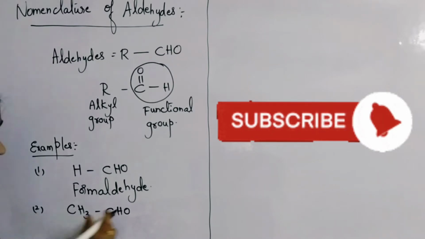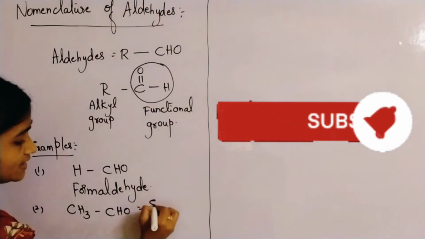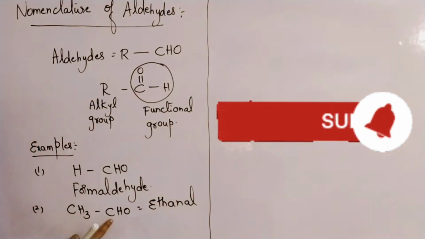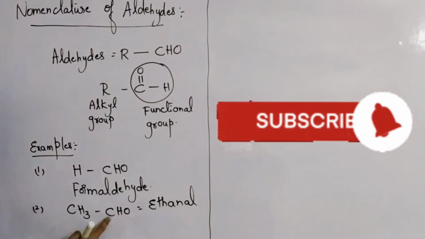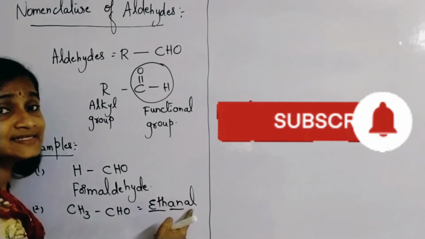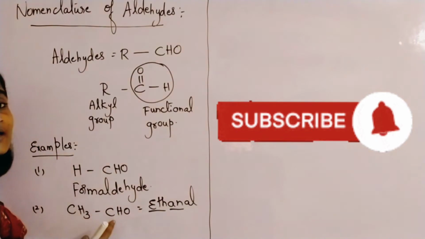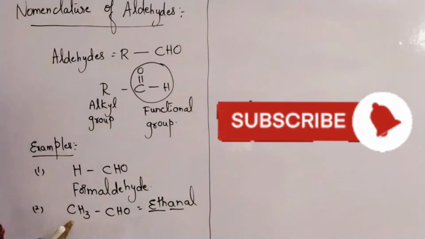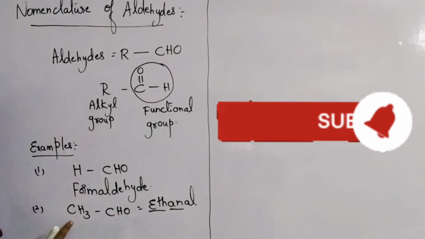So what is the name of this compound? Ethanal. Here, eth is the root word, as two carbon atoms are there. An is the primary suffix, and al is the suffix for aldehydes. We will be learning about all those things. So this is the second member of the aldehyde family.